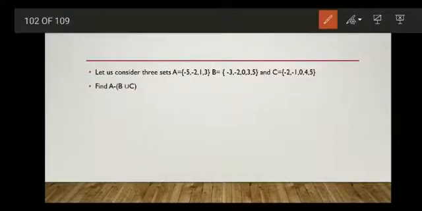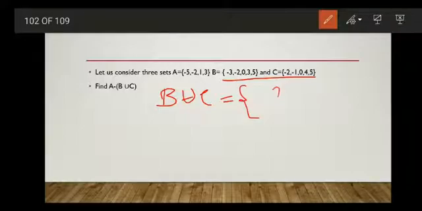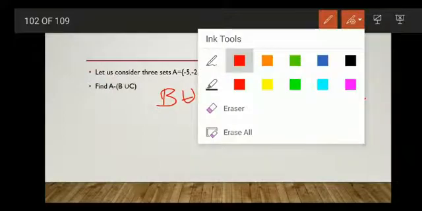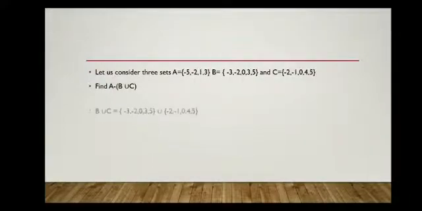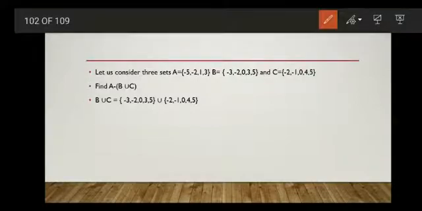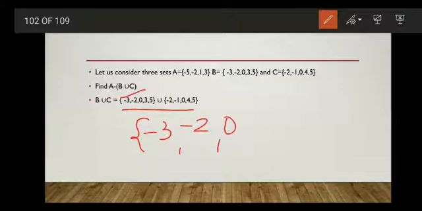For this, first we have to find B union C. So B union C will be combining the elements of B and C. Write the elements of B, union the elements of C. First take minus 3, minus 2, 0, 3, 5.